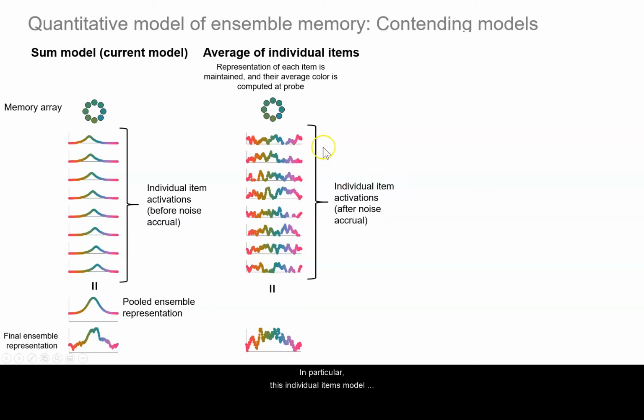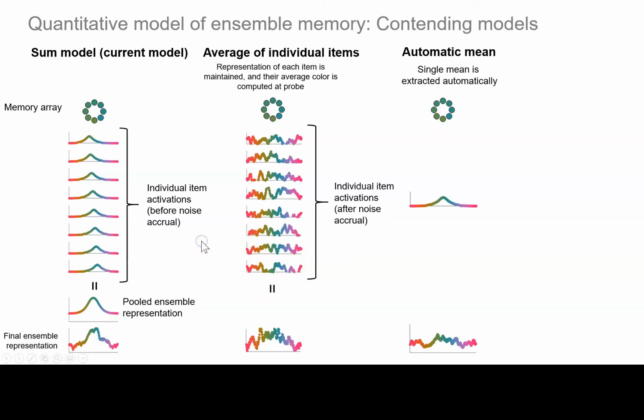So in particular, this individual items model assumes that people actually maintain location-dependent representations of each item in memory, and when they're probed, they calculate the average across these items. So the difference between the two models comes down to what stage of processing they assume the averaging happens. The sum model assumes it's relatively early.